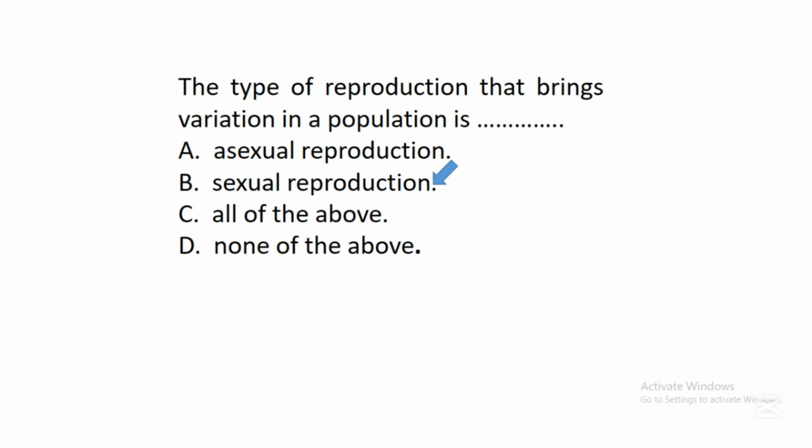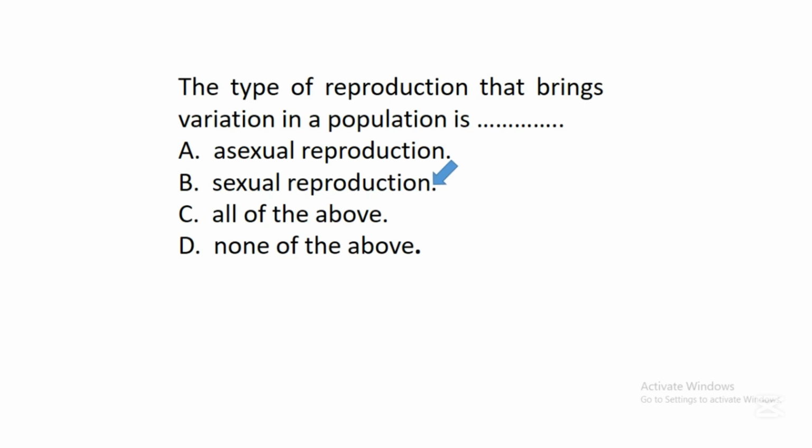Sexual reproduction. Sexual reproduction is a type of reproduction that involves the use of gametes in production of offspring, and these gametes usually come from two different parents. So variation means differences that exist in a population.